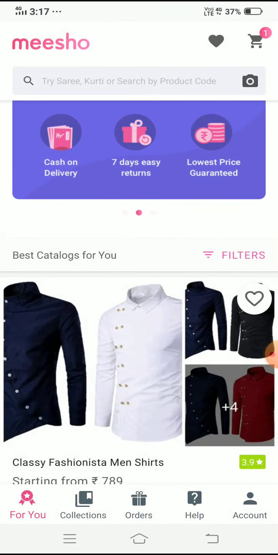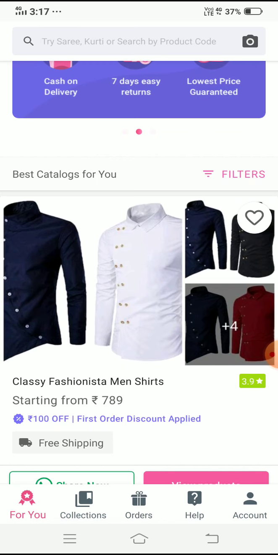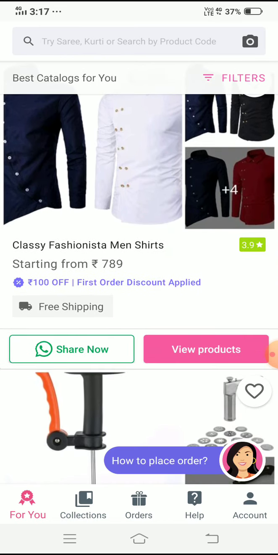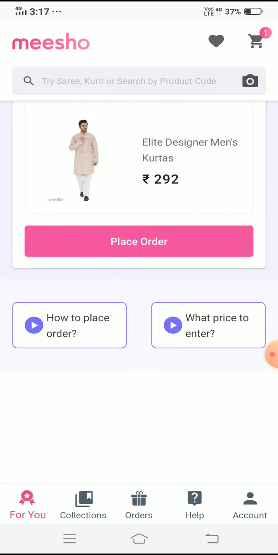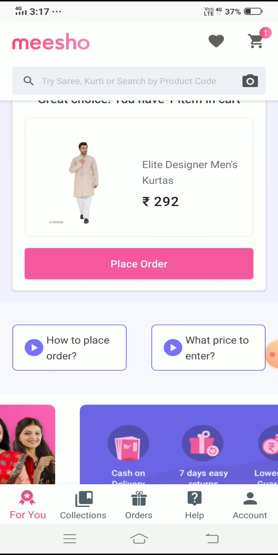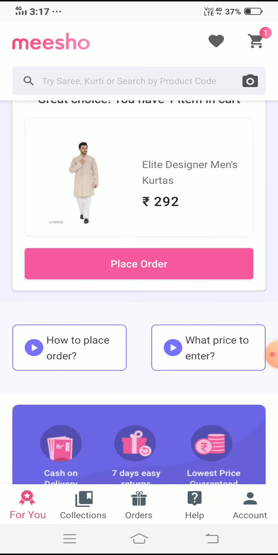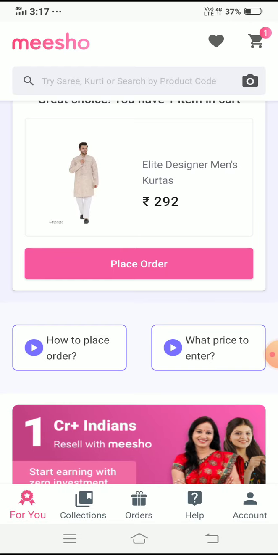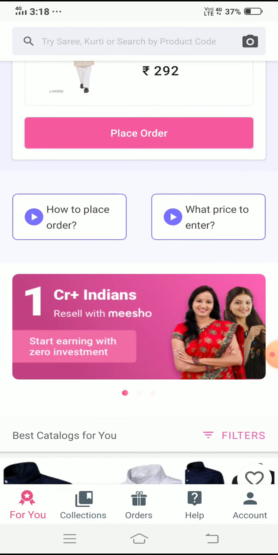Meesho is an Indian-origin social commerce platform founded by IIT Delhi graduates. It enables small businesses and individuals to start their online stores via social channels such as WhatsApp, Facebook, Instagram, etc. Meesho is known for reselling, work from home, and earning online. Today I want to discuss how to earn from the Meesho app. It is a very interesting app.